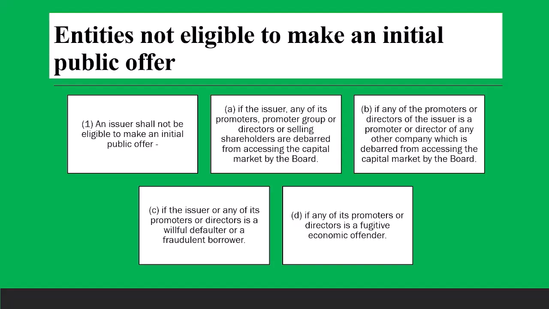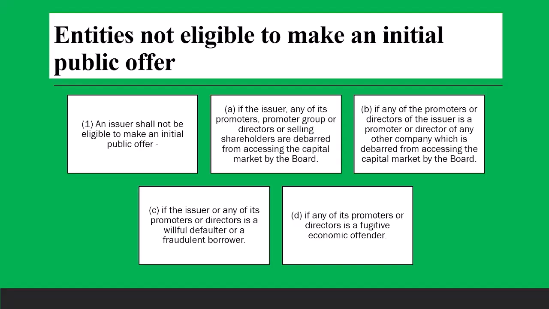If any of the promoters or directors of the issuer is a promoter or director of any other company which is debarred from accessing the capital market by the Board. If the issuer or any of its promoters or directors is a willful defaulter or a fraudulent borrower, or if any of its promoters or directors is a fugitive economic offender.